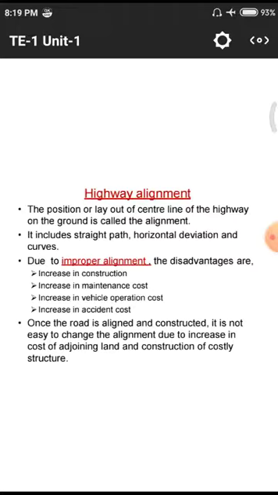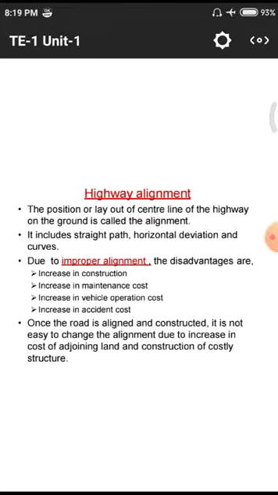With curve after curve, the drivers are affected by the centripetal forces acting on their brains, and automatically the vehicle leads to accidents. Because of the centripetal force acting on the vehicle, we need to provide super elevations and other cant angles. We need to provide those to reduce the accidents. And we need to maintain horizontal and vertical deviations on that particular road.